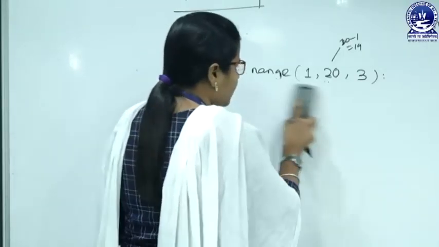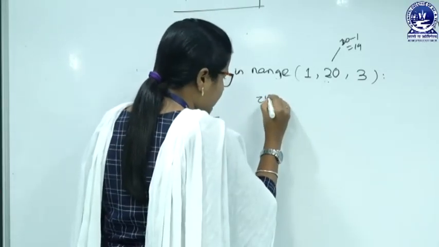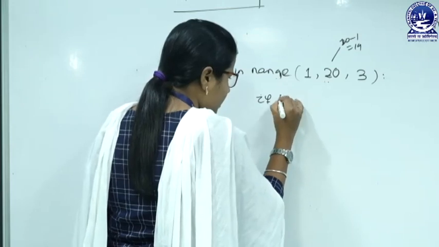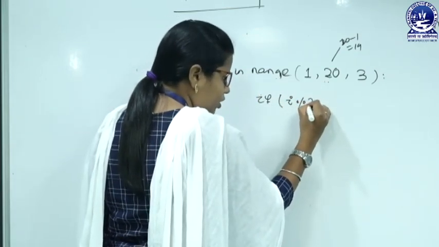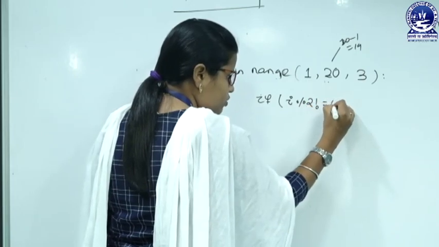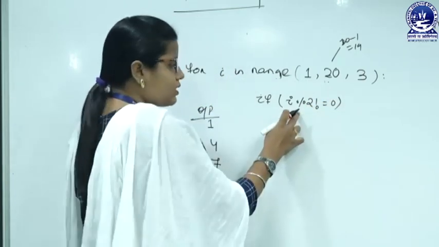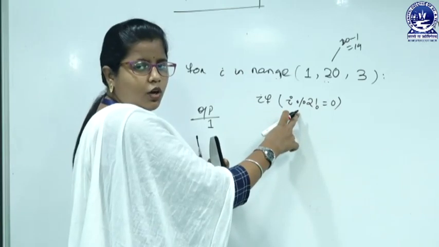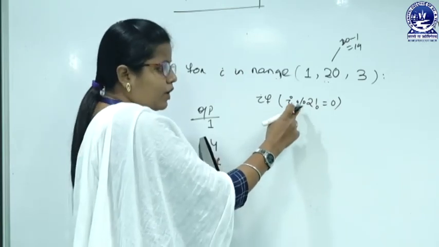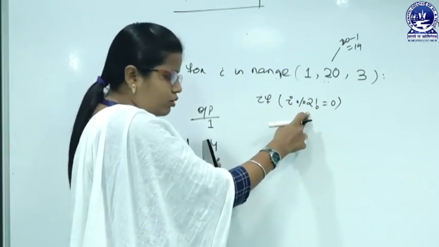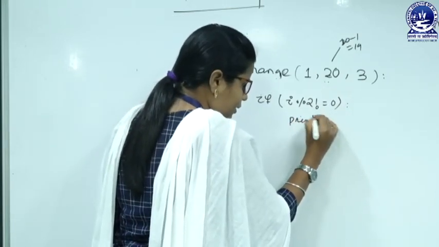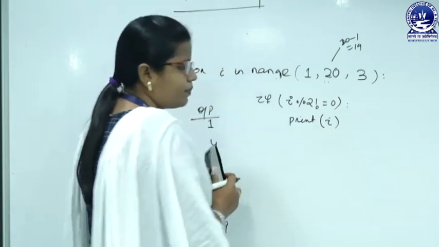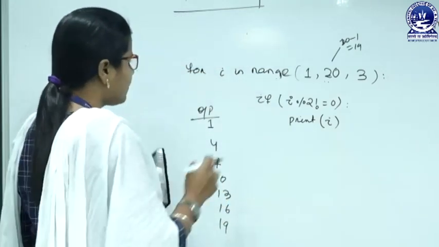So, how can we use it? We can use here if the variable is I. If I modulo 2 is not equals to 0, this is actually the logic for the odd numbers. If I modulo 2 is not equals to 0, then we can go for the print option, print I. So, let us execute this.